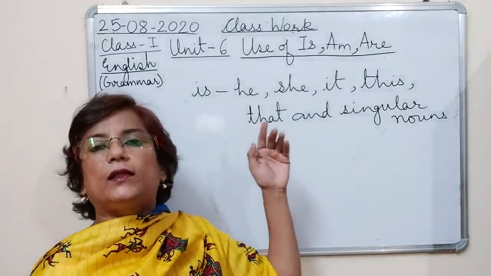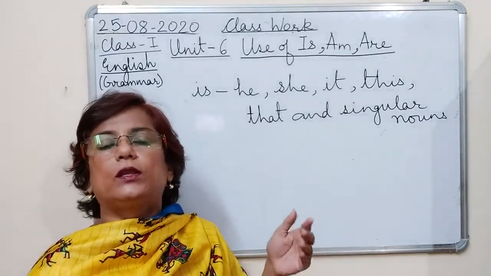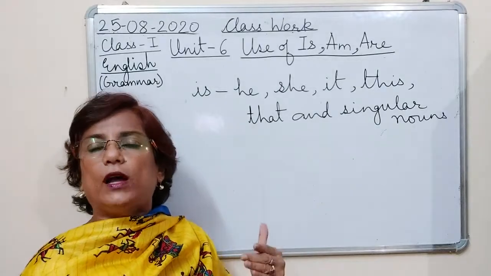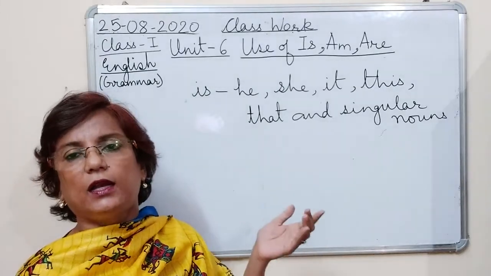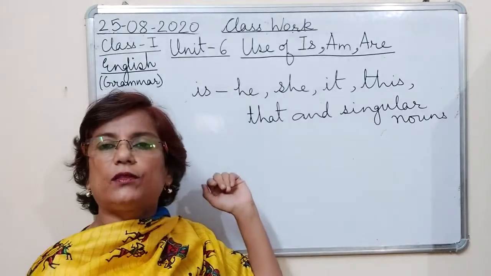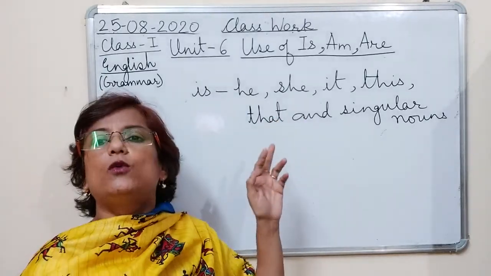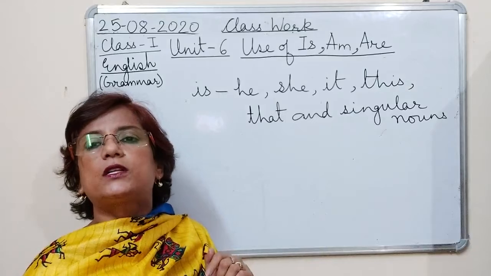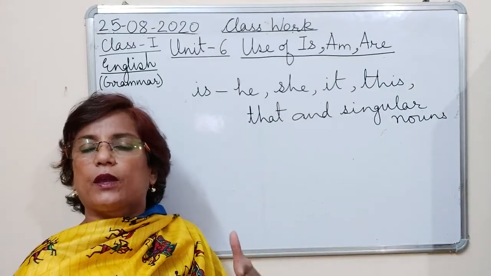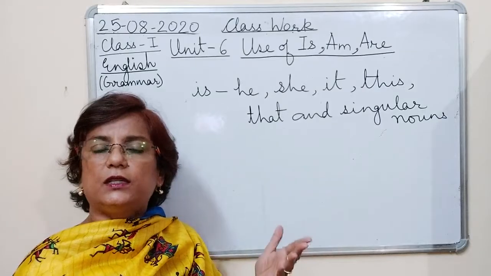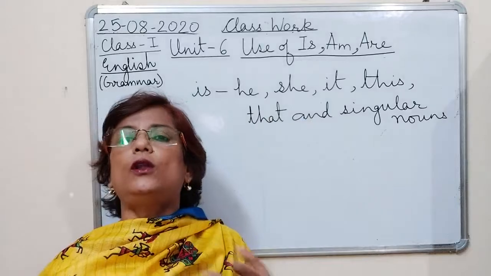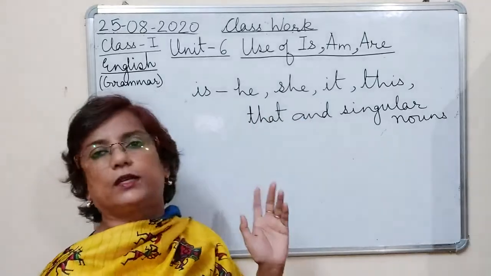He मैंने बताया था, he is used with male naming words जैसे brother, boy, father, grandfather, uncle. जो मेल नेमिंग वर्ड्स होते हैं उनके साथ हम ही यूज करते हैं. शी इज यूज विथ फीमेल नेमिंग वर्ड्स लाइक गर्ल, मदर, आंट, ग्रैंडमदर, सिस्टर. With female naming words we use she, and with all the other words we use it.